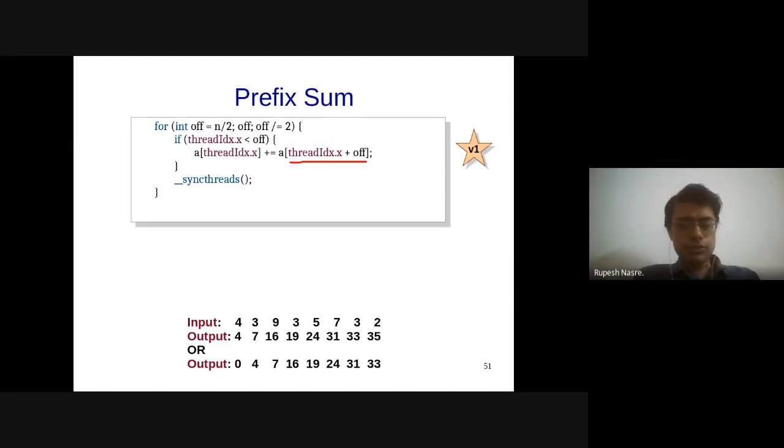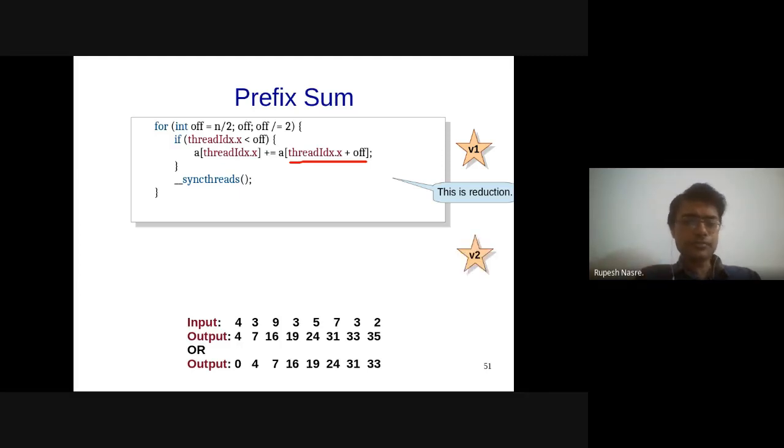What is the issue with this code? Okay, you guys have forgotten a lot of things, looks like. So this code that I'm showing is not a prefix sum code. This is a reduction code that we are looking at. This is how we have written reduction. And definitely reduction is different from prefix sum. And therefore, this code cannot give us the same output as we expect, which is shown at the bottom. So this is reduction. This is not prefix sum. Okay, we need to do something different, right?